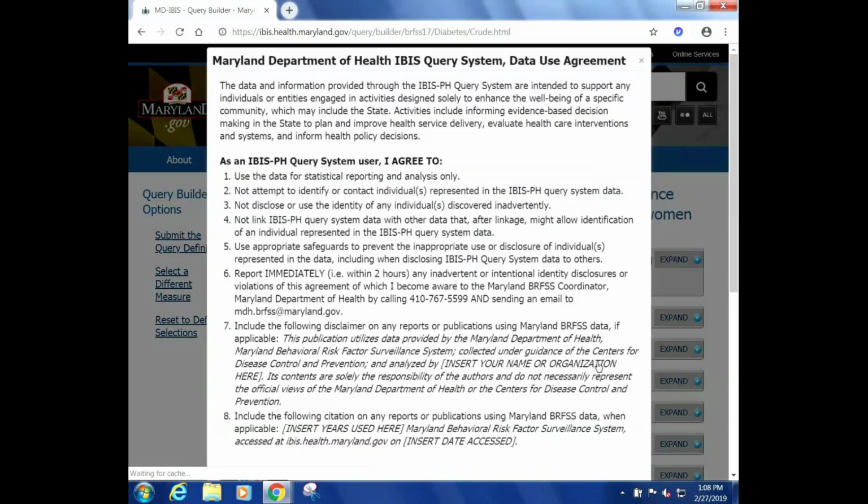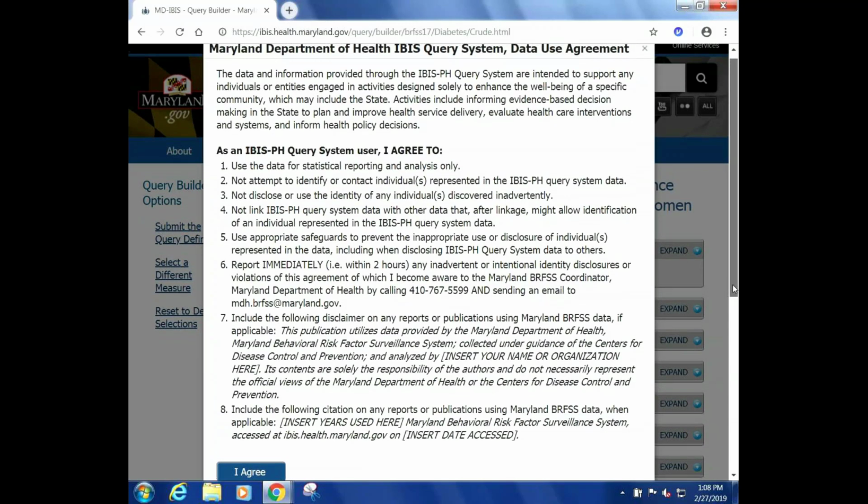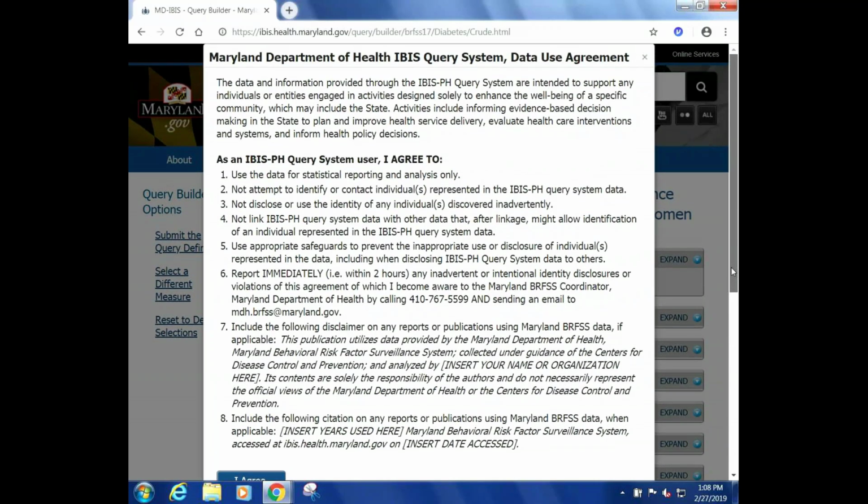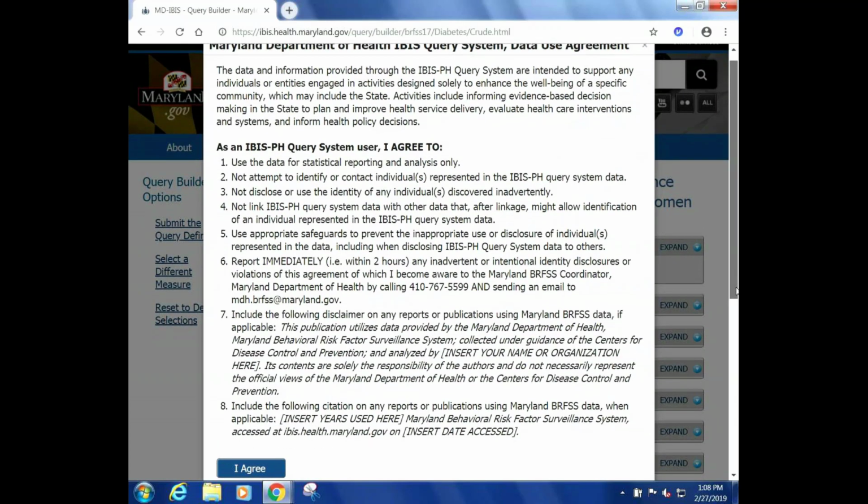And all I have to do is click the select button, and you'll notice there is a very large pop-up on my screen that includes a data use agreement. So this is information that everyone should read in depth on their own time to make sure that they fully understand some of the things they're agreeing to, to protect the confidentiality of the data and to make sure that no one is identified. There is information about what to do if you believe that any identity disclosures or violations of the agreement do happen, and the best way to notify us of that.